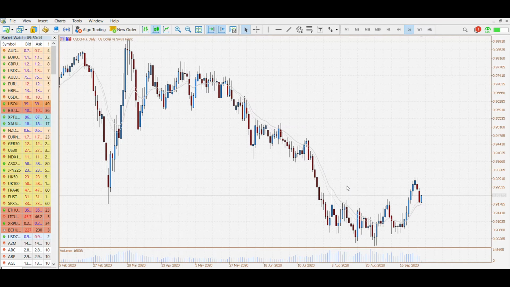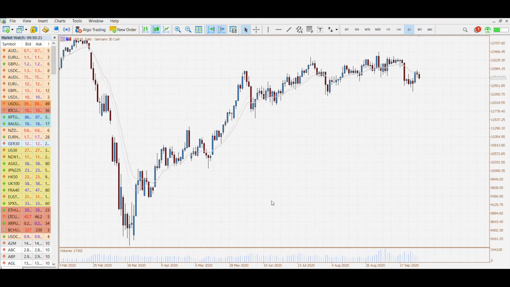Looking forward to tonight's London session, at 5:20 p.m., 20 minutes after London opens, we have the ECB president speaking, so that could have an effect on the euro. And at the moment, it's looking like we're going to have a lower open on European indexes.